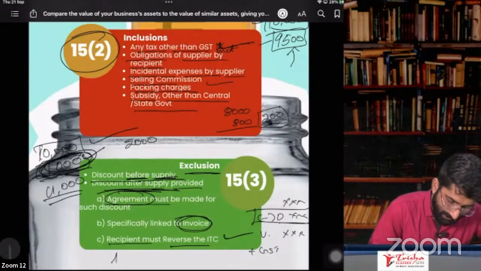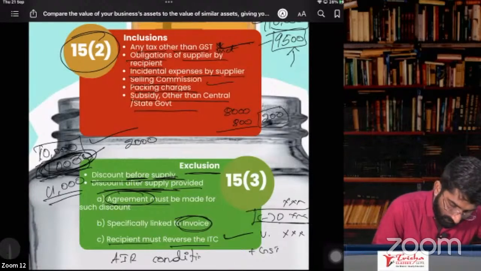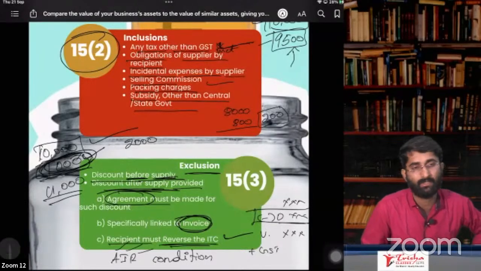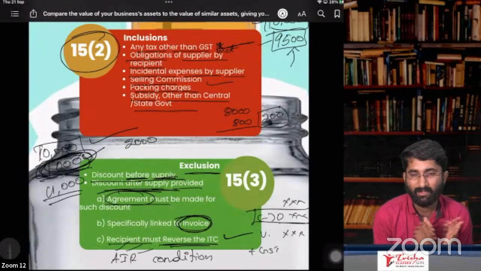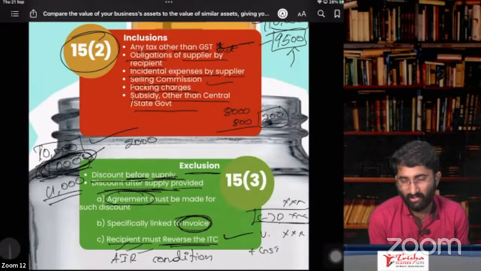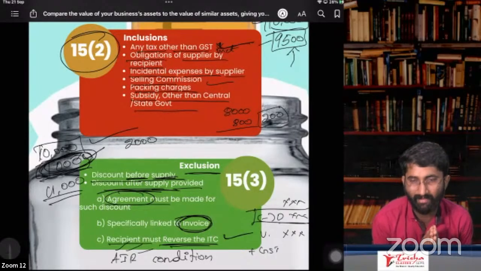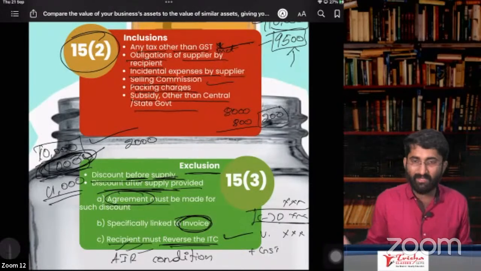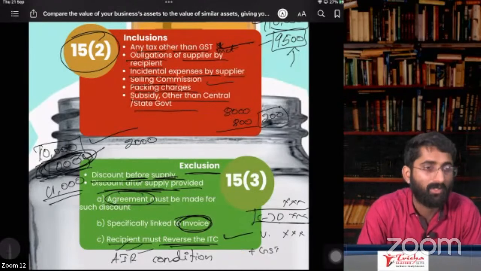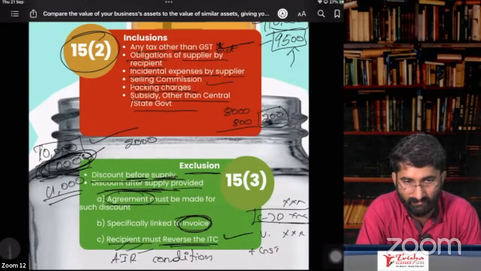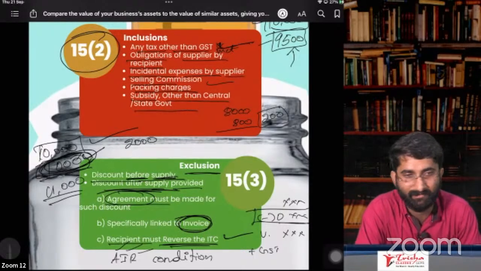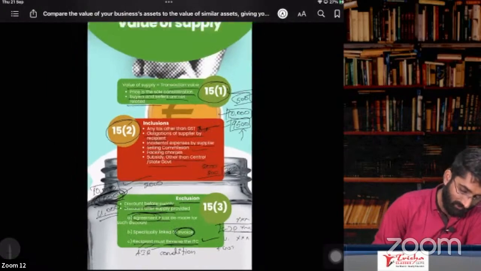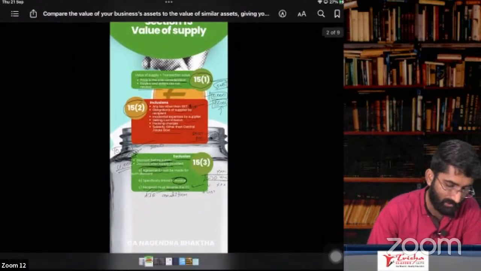So remember that it is AIR condition. What is AIR condition? A for agreement, I for specifically linked to invoice, R for reversing the ITC. So these are section 15, subsections 1, 2 and 3. Actually, there are many subsections here. Subsection 4 is also there. And you have rules, rule number 27, 28, 29, 30, 31, 32. These rules are not there in your syllabus. You will be studying that in CA Finals. जब CA Finals में आएंगे ना, तब देखेंगे. Okay. So this is about section 15. Easy unit.